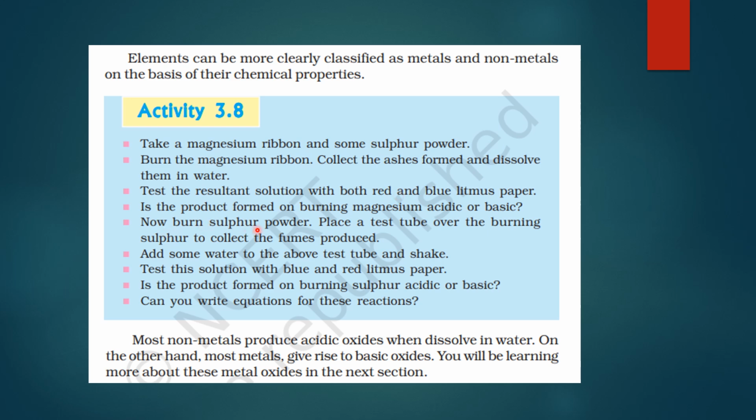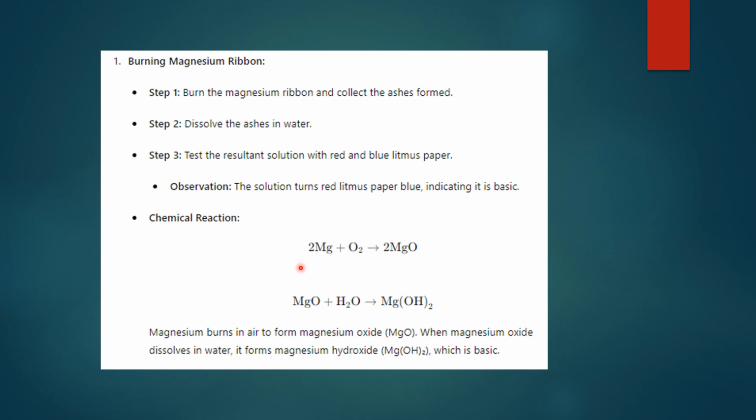Now we burn the sulfur powder, place a test tube over the burning sulfur and collect the fumes. Add some water to the test tube and shake. Now again we test this solution with litmus paper and check whether it is acidic or basic. And we will write equations also for this. A general observation is most nonmetals produce acidic oxides when dissolved in water and most metals give basic oxides. So let us write down the equations.